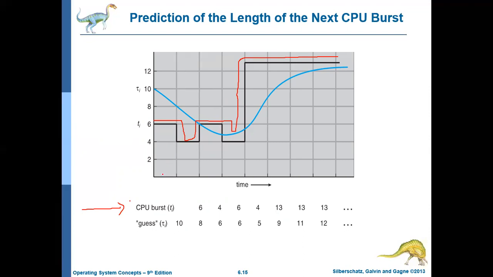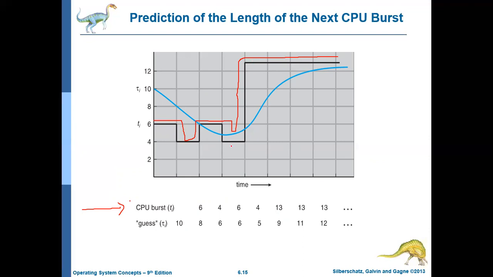That is, during each time slot, what CPU burst it used. During time slot 0, it used the CPU for 6 milliseconds, and during time slot 1 it used the CPU for 4 milliseconds. During time slot 2, again it used the CPU for 6 milliseconds. Again, during time slot 4, it used 4 milliseconds. During time slot 5, 13 milliseconds. Again, 13 milliseconds.